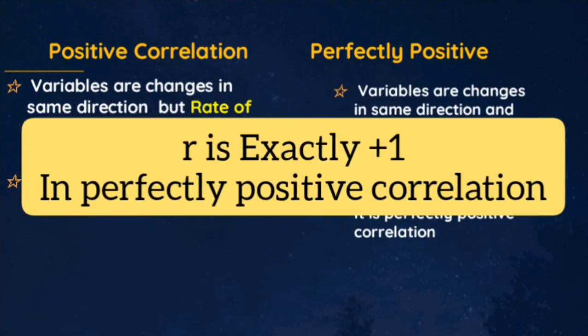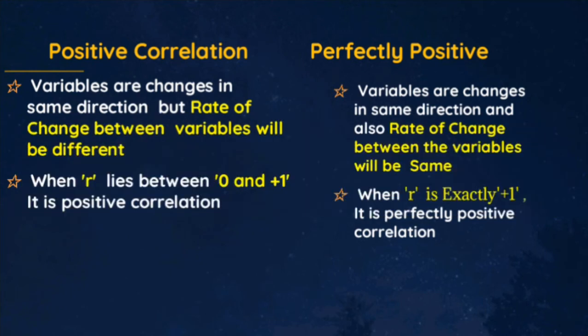And in the case of perfectly positive correlation, when R is exactly +1, it is perfectly positive correlation. In perfectly positive correlation, R is equal to exactly 1. So these are the differences between positive correlation and perfectly positive correlation.